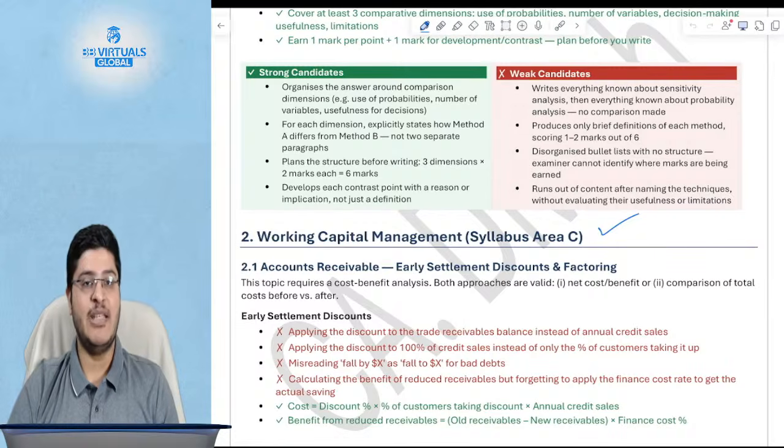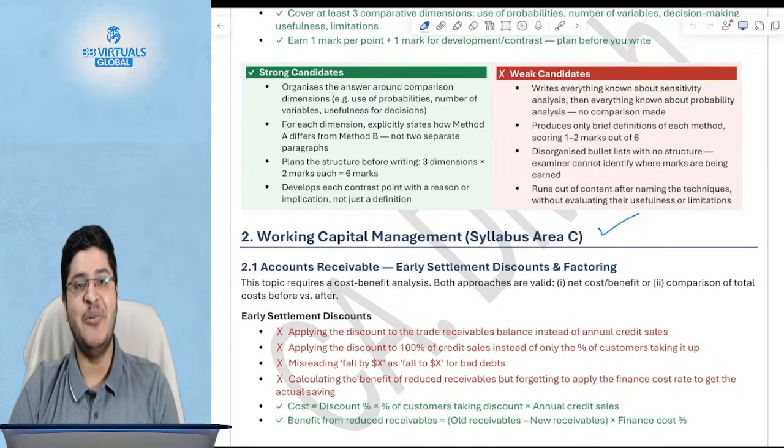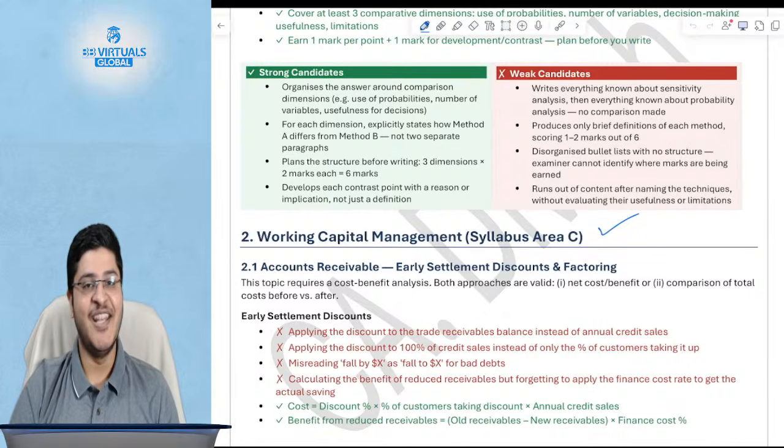Of course, working capital management is pending, but that you can cover separately. So between yesterday and today, it's approximately 7 hours of content, and working capital management is another 2 hours of content. So that is 9 hours, and then 1 hour you can do self-study, and you'll be able to cover those 3 chapters of section A and B. So in 10 hours, you are fully done with the revision.